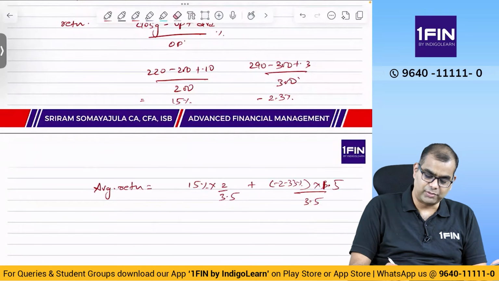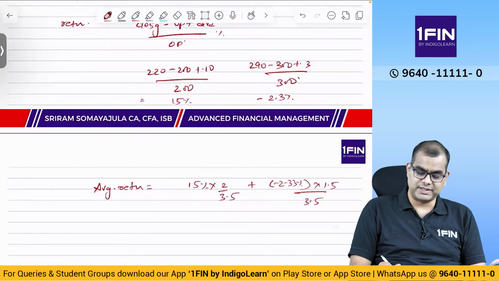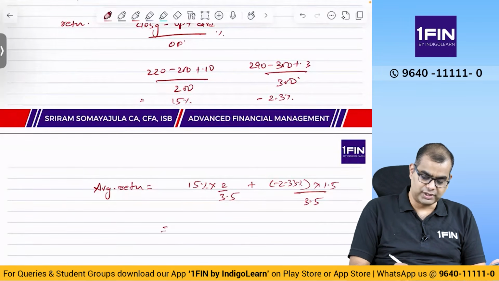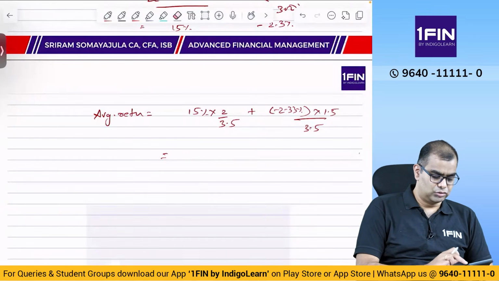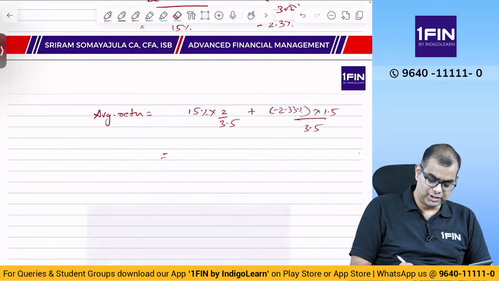Why did I get 1.5? Out of the total portfolio, 1.5 crores is invested here. So the weighted average return of the portfolio takes the weights as the amount invested in the portfolio. That is 15 into 2 by 3.5, which is 8.57%.